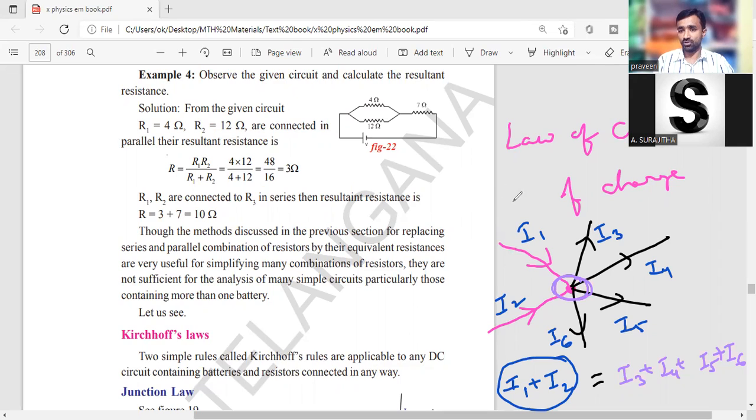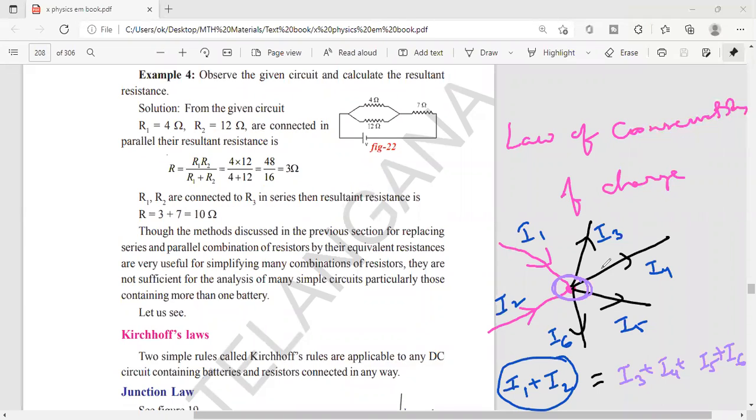Are you clear about this one? Give me your quick response. Have you got an idea about Kirchhoff's first law?